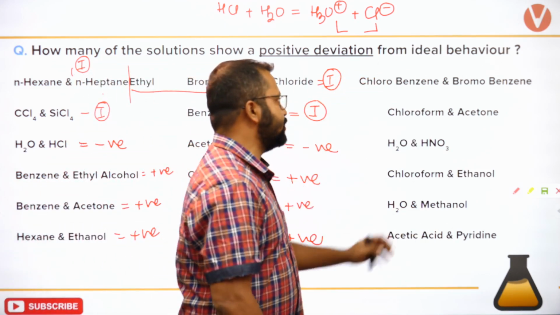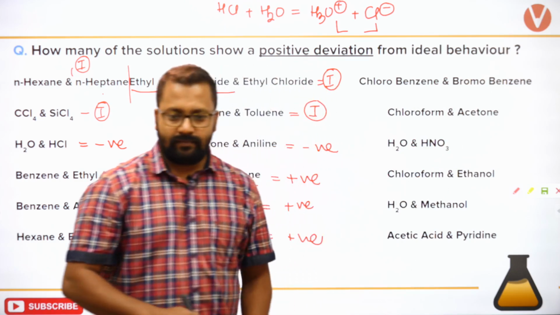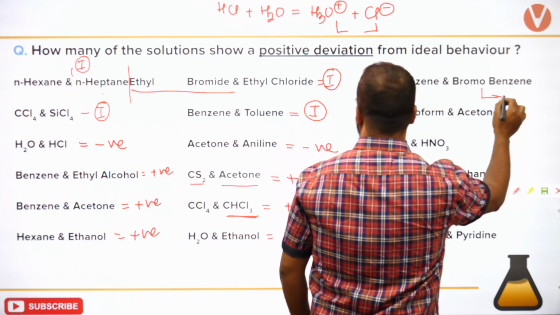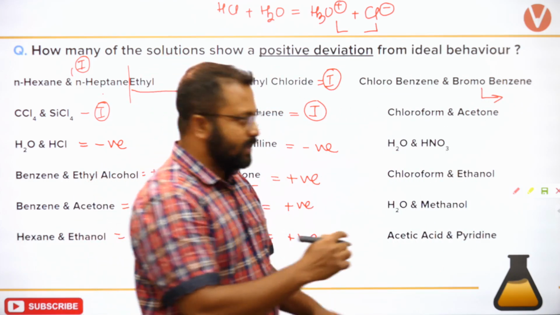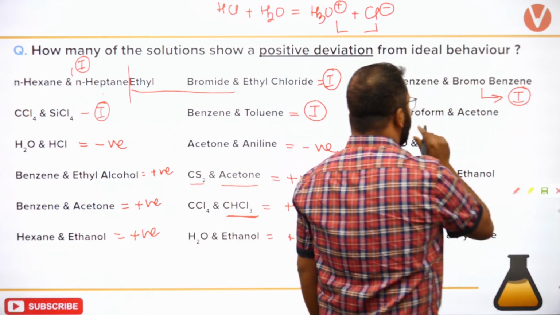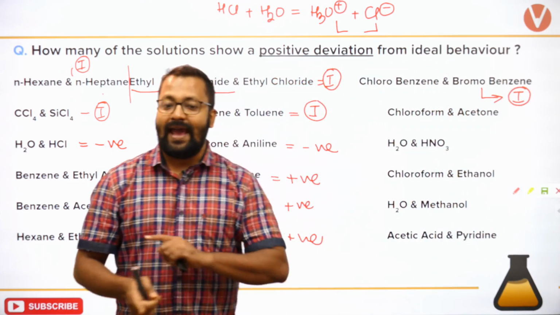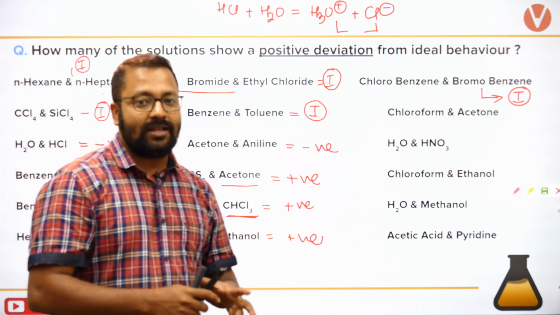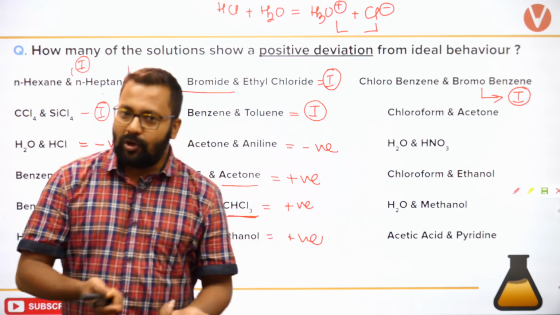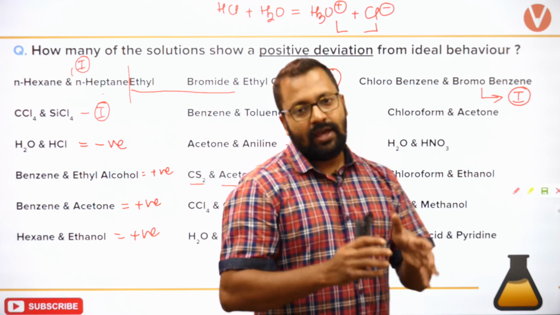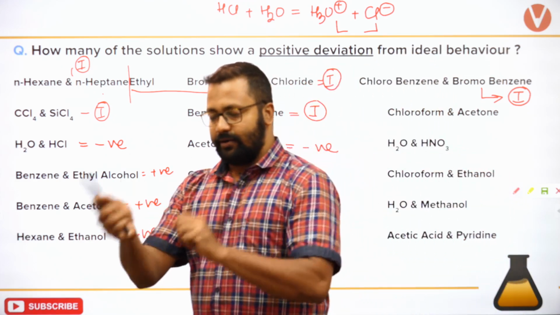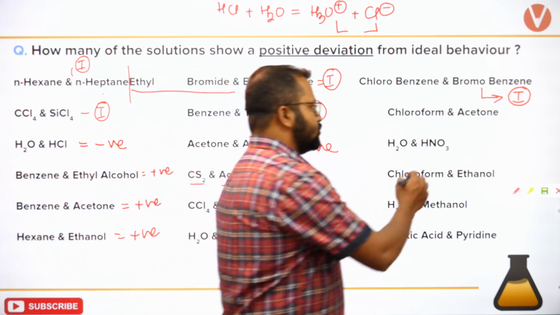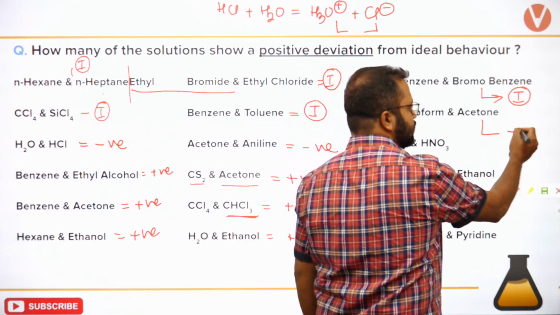Let's move on to this section. Chlorobenzene and bromobenzene. क्या होना चाहिए? क्लोरोबेंजीन एंड ब्रोमोबेंजीन, दिस विल बी आइडियल. वेरी गुड. Chloroform and acetone react with each other. It will form a compound known as chloritone. और ये आप कार्बोनिल कंपाउंड्स में पढ़ोगे या फिर क्लोरोफॉर्म के रिएक्शन में पढ़ोगे. Chloritone is used as a sedative or a hypnotic. Since reaction takes place,